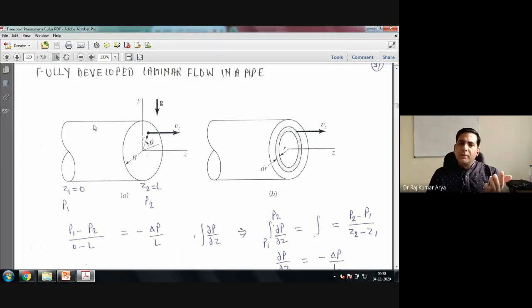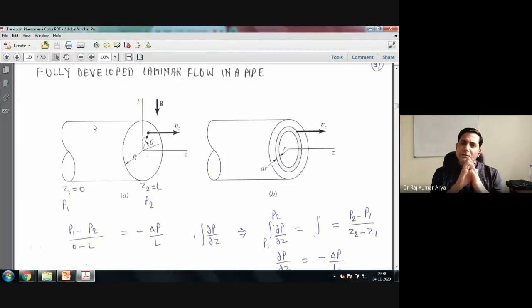Okay, so pressure can be measured. Now the rest of the properties, like viscosity and density of the fluid, are already known to you. The g value is already known to you. Length is already known to you, right? And what material you are flowing, or what material this pipe is made of, that is also known to you.